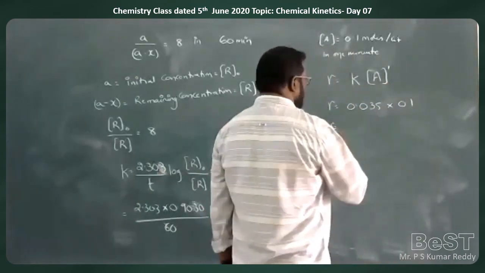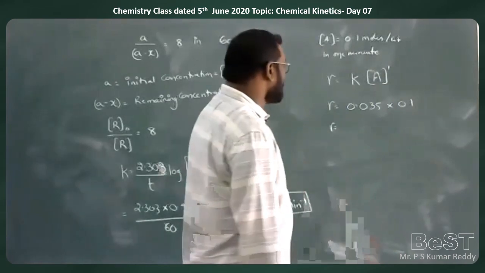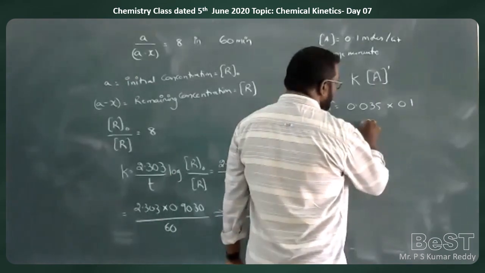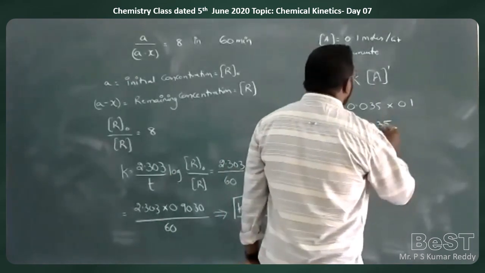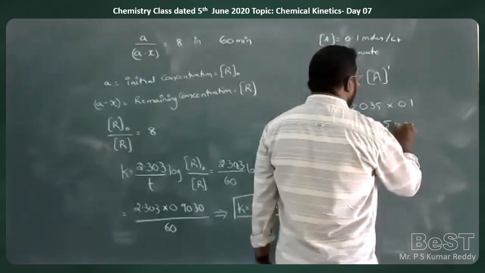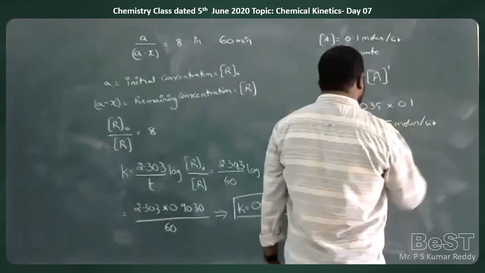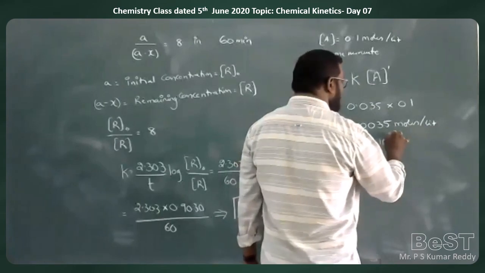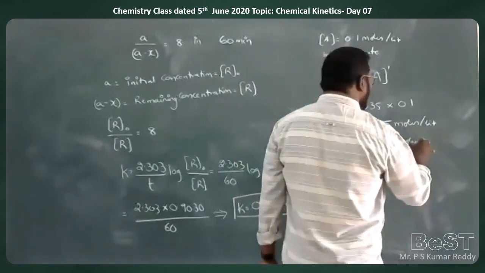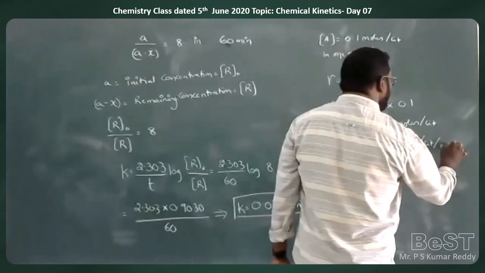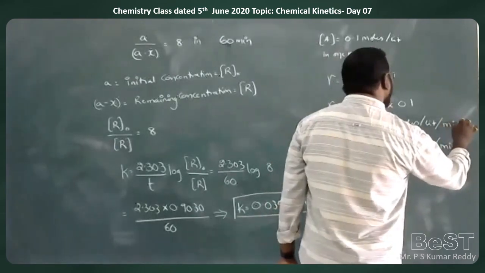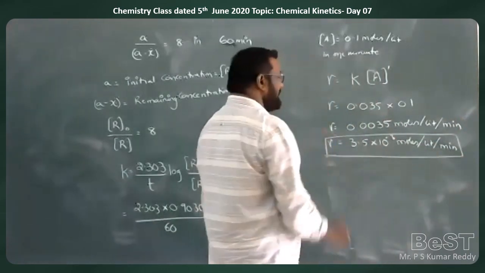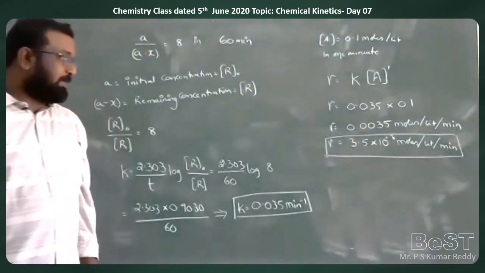How much? 0.0035 moles per liter, which we can write as 3.5 into 10 to the power of minus 3 moles per liter per minute. That is the rate of this reaction per minute.